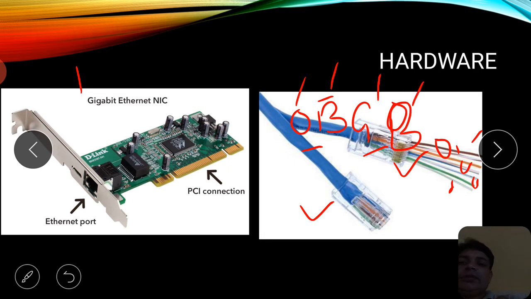How are these wires supposed to be connected to this connector? It is a matter of standard, and that standard is decided by TIA, the Telecommunication Industry Association, and EIA, right?